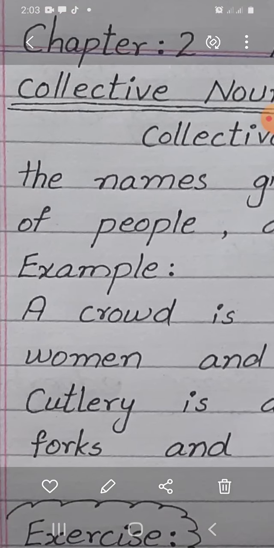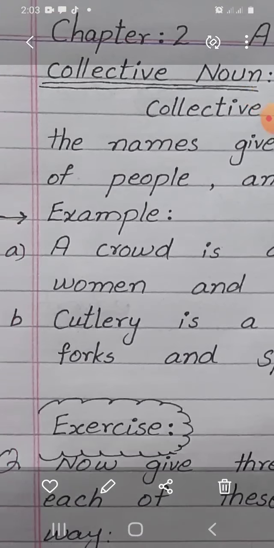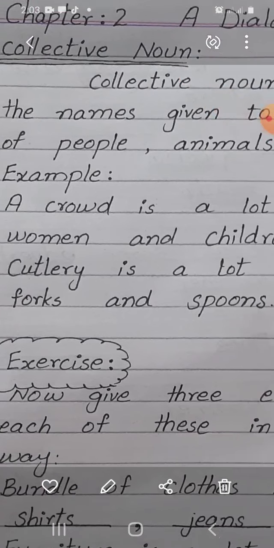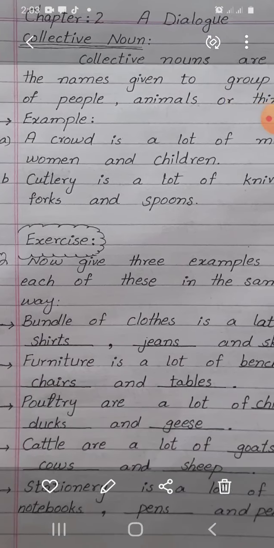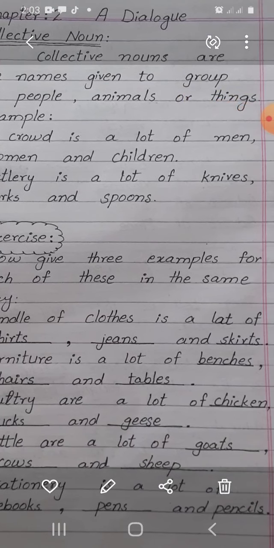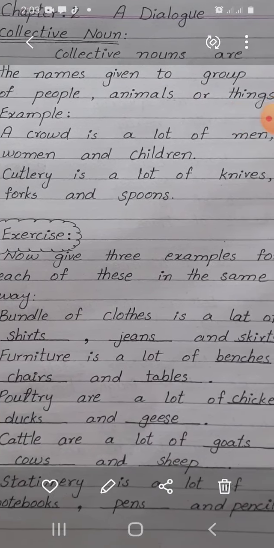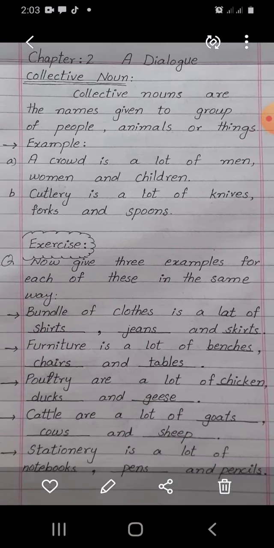Collective noun, by its name, it is very clear that it is about the collection of things, either of people, animals or things. The definition is: collective nouns are the names given to groups of people, animals or things.